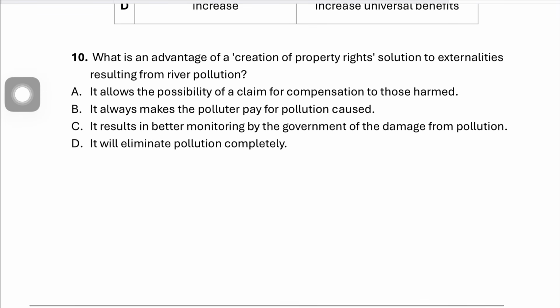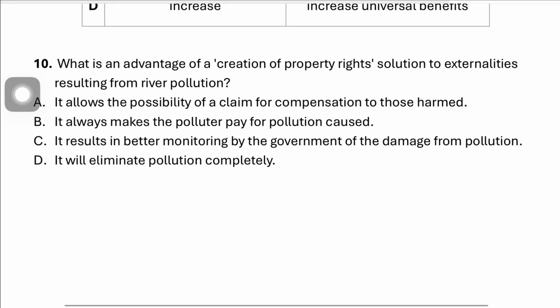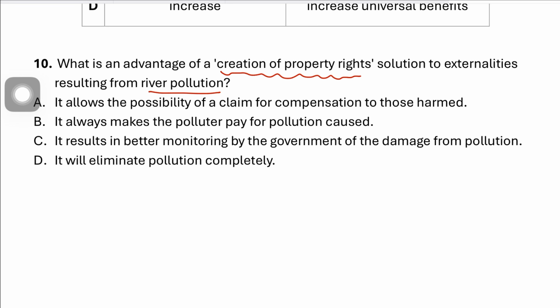Question number 10 says, what is an advantage of creation of property rights? Solution to externalities resulting from river pollution. If you're polluting the river and you create property rights, it means you're giving people or firms legal rights over resources such as a river. If a firm pollutes the river and harms others, those affected nearby could claim compensation or take legal action against the firm.